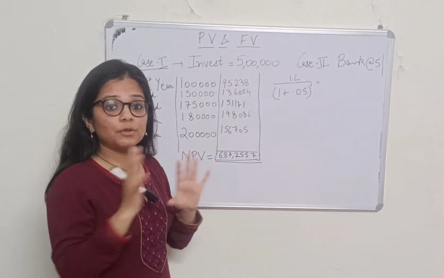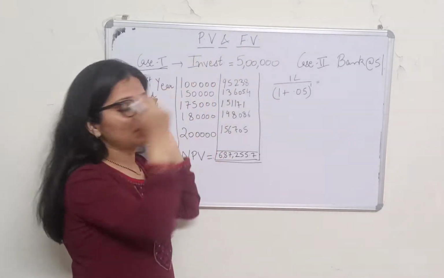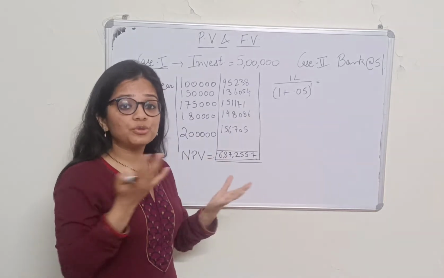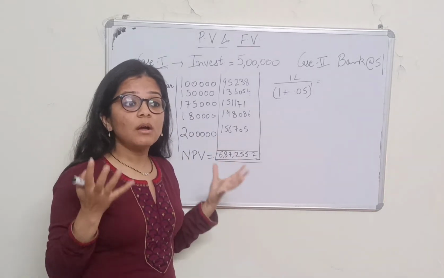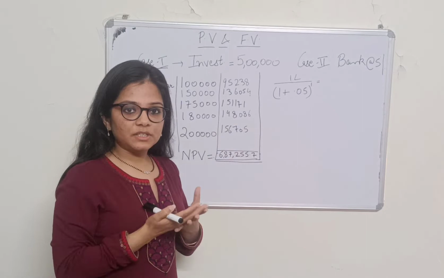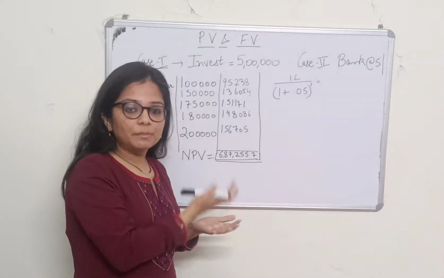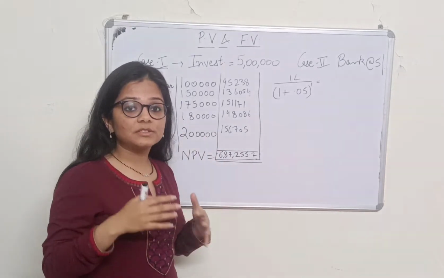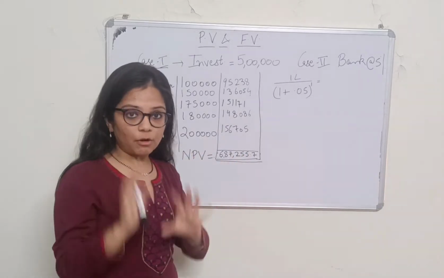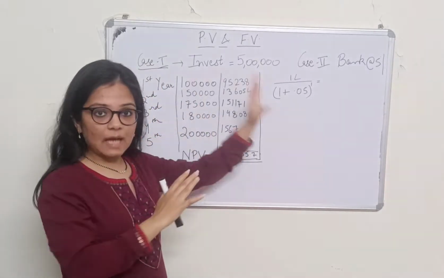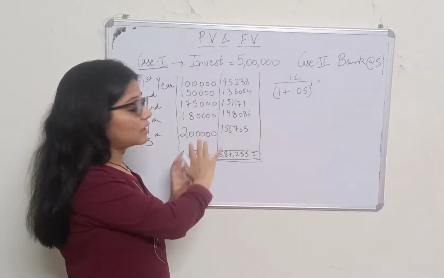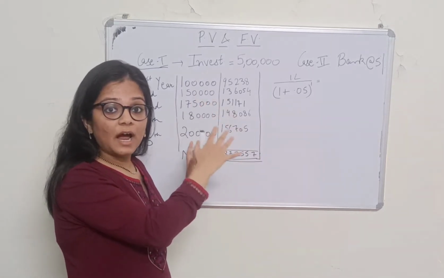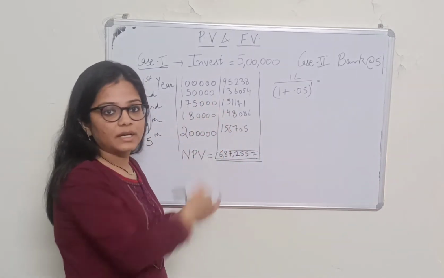Today I will be talking about a very important concept of finance, that is present value and future value. Every finance student knows what present value and future value are, how to calculate them, and what the formula is, but they just mug up things. They don't know the logic behind it. Why do we calculate this? What is the logic behind that formula? With the help of an example, I will make it very clear how you find it and how this works, right?